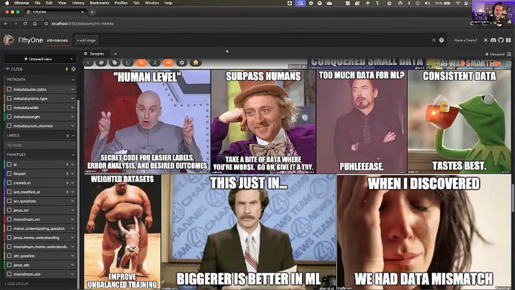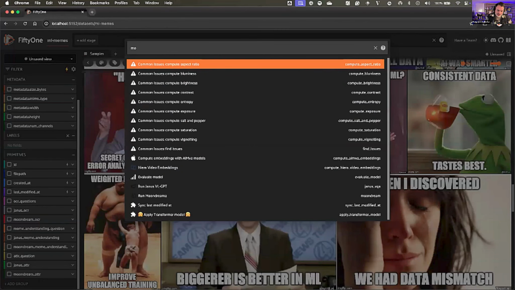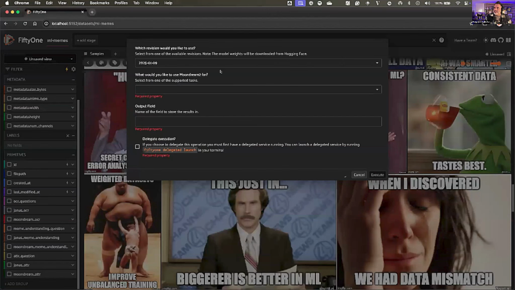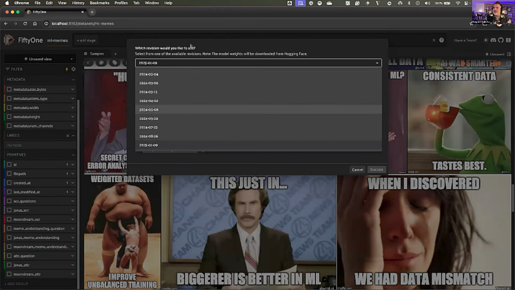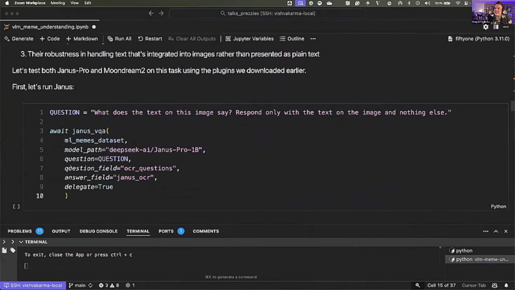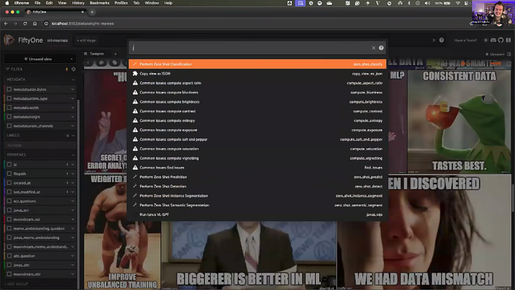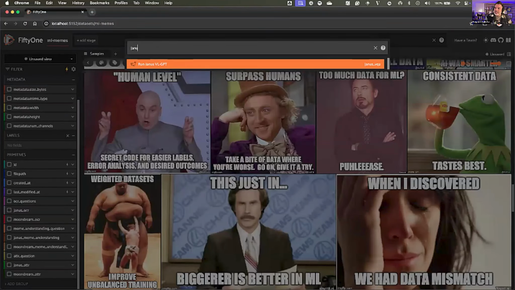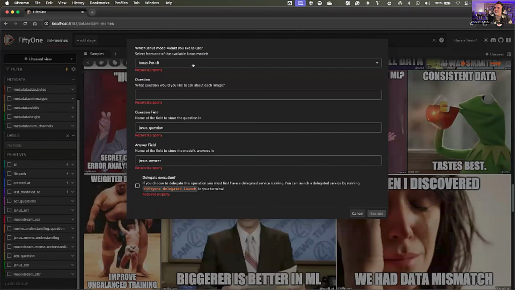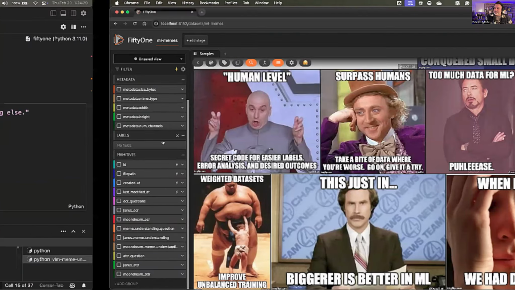So once you have the plugin installed, you can hit backtick and then you can type in Moondream. Sorry, spelled that wrong. Moondream, right? And you can fill out all this stuff here. You can see you can access all the different Moondream checkpoints. And essentially everything that you fill out here in the SDK, you just fill out in the app. Likewise for Janus, it's the same thing, and you can select from the two Janus checkpoints and fill out all that stuff.